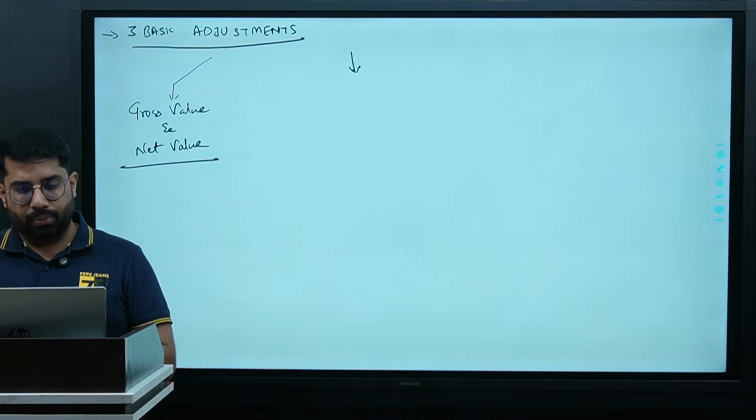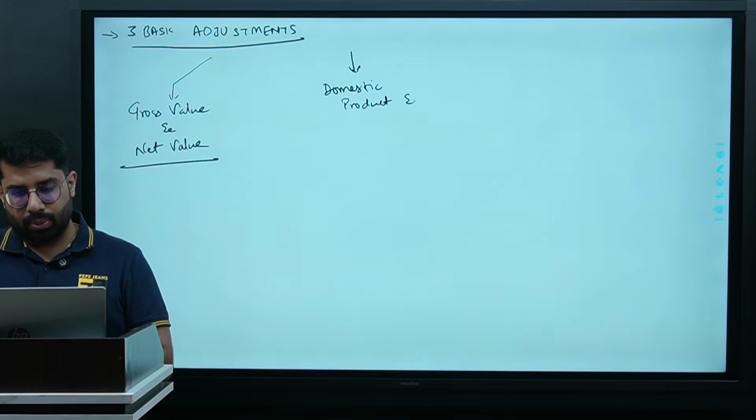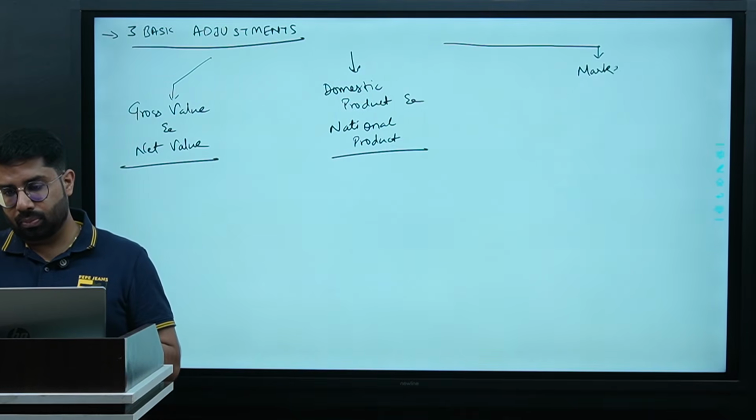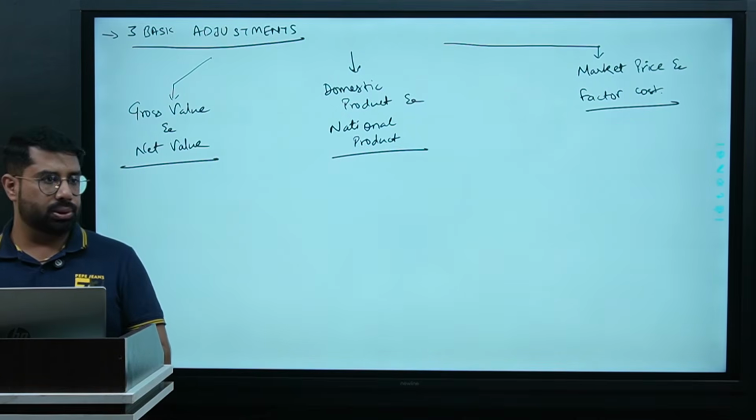Second adjustment between domestic product and national product. And third adjustment between market price and factor cost.